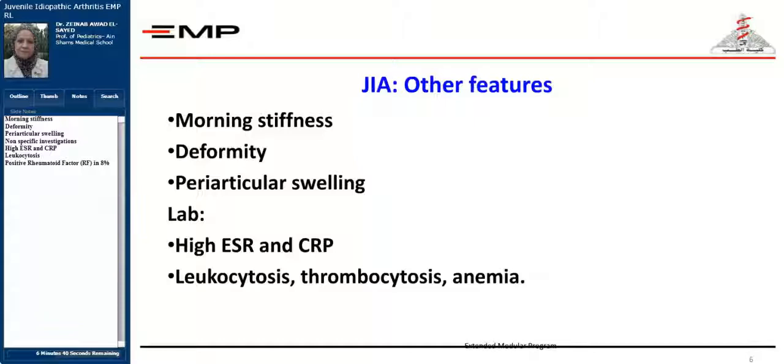Non-specific tests like high ESR, positive C-reactive protein, all these are supportive for the diagnosis, and the presence of leukocytosis also. The presence of a positive rheumatoid factor can help make the diagnosis but does not exclude juvenile idiopathic arthritis if it is negative, because it's positive only in a minority of the patients.